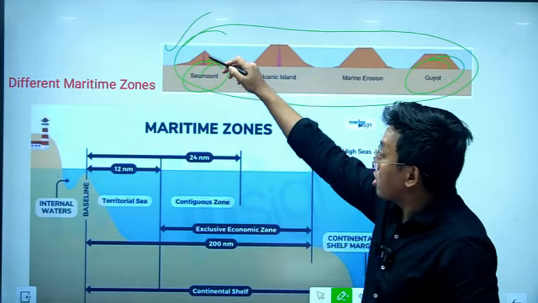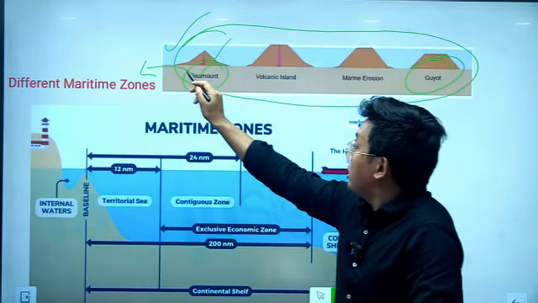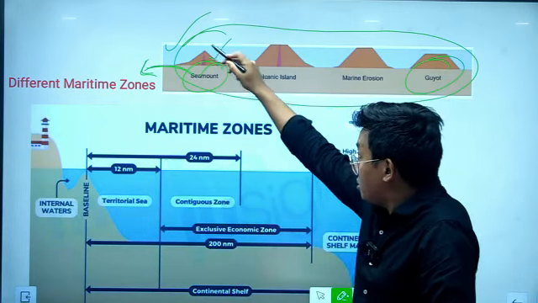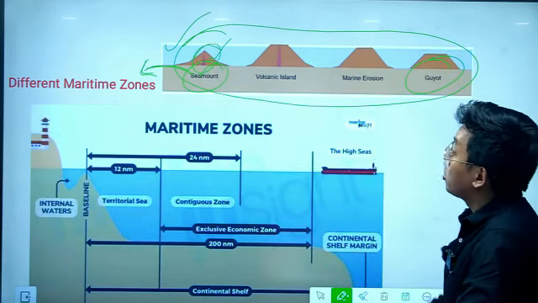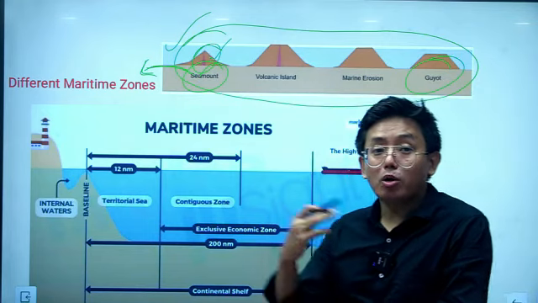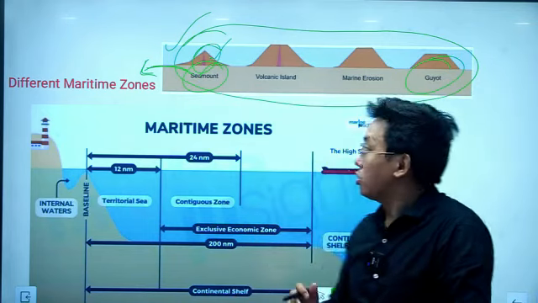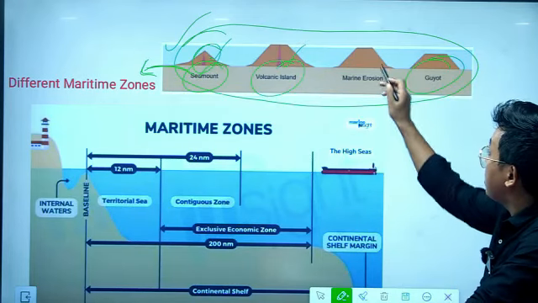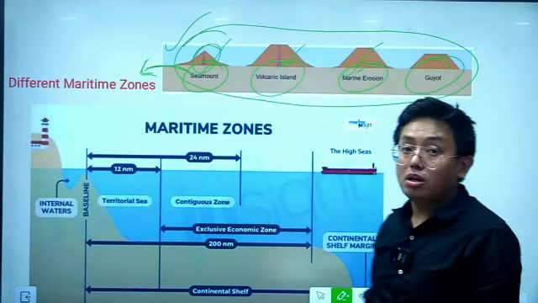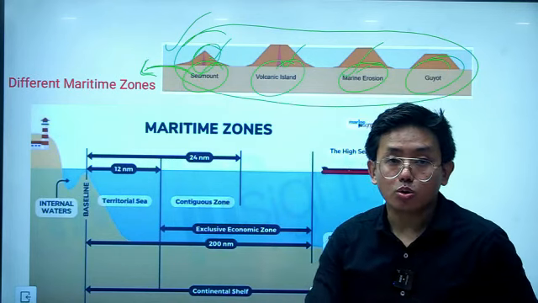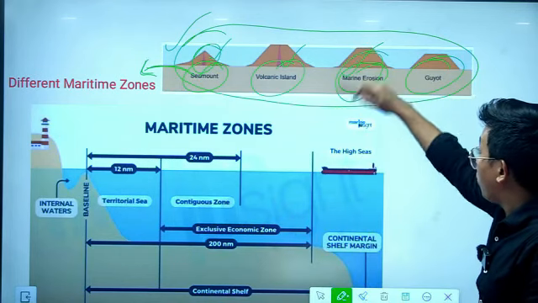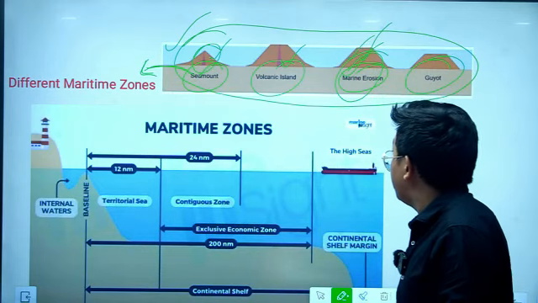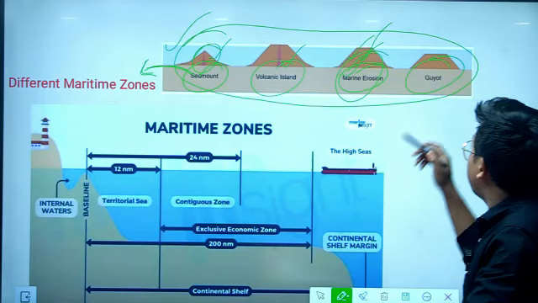Okay, so these are the different structures which are found in the ocean beds. The first important structure is the seamount. Seamount is basically a short form of sea mountain. So the seamounts are basically the mountains which are located in the ocean, and there is a volcanic island which is created by the volcano, and there is marine erosion. So the marine erosion occurs in the ocean region. The erosion of the water causes the island to form. So this is the island which is formed due to the marine erosion, and there is the guyot.